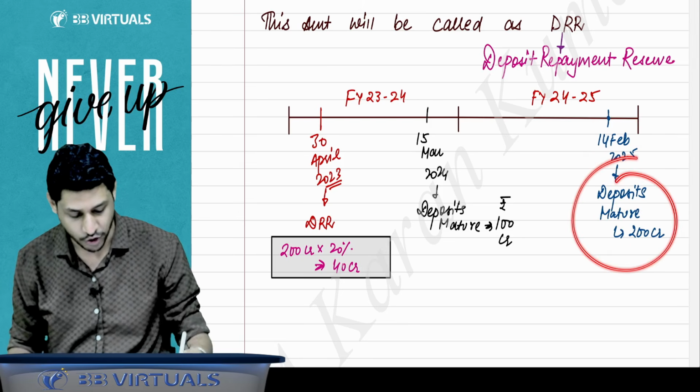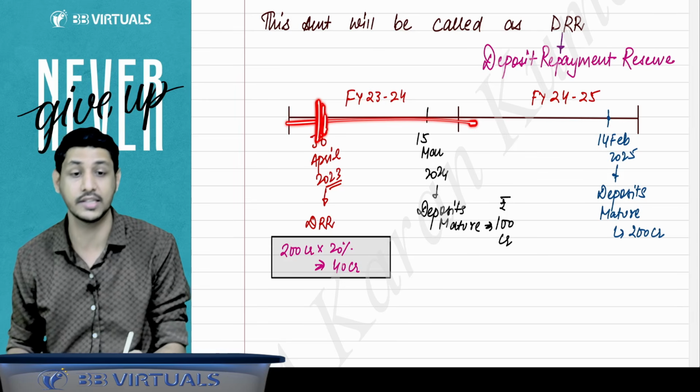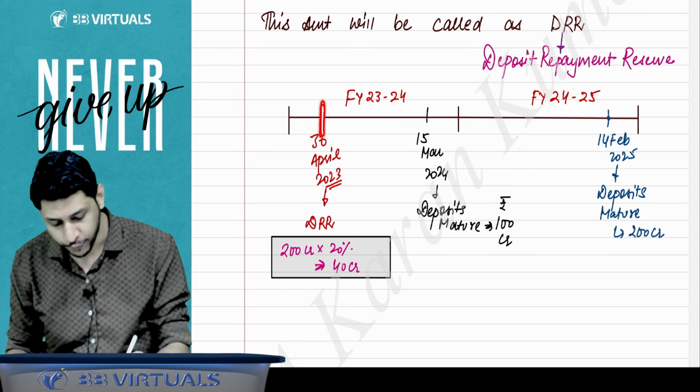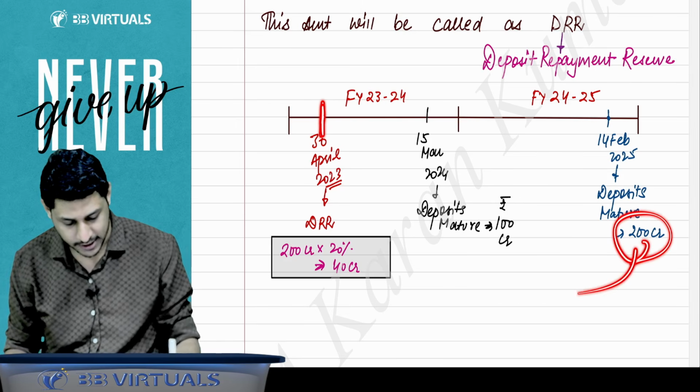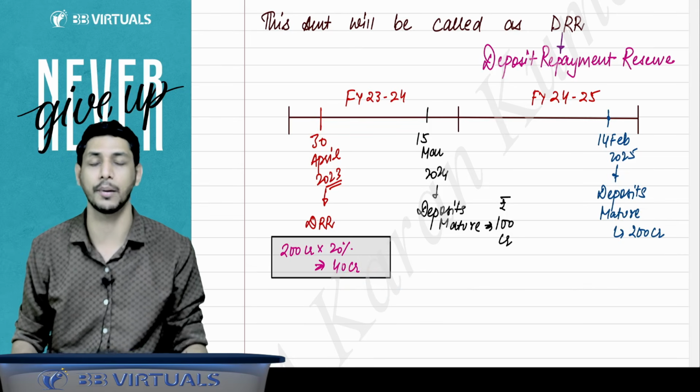If the deposit's maturity amount is rupees 200 crores, then in this financial year, on or before 30th April 2023, at least 20% of this amount, that is 40 crore rupees, you have to set aside as a reserve, that is the deposit repayment reserve.